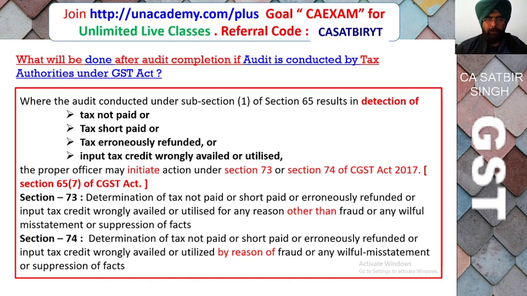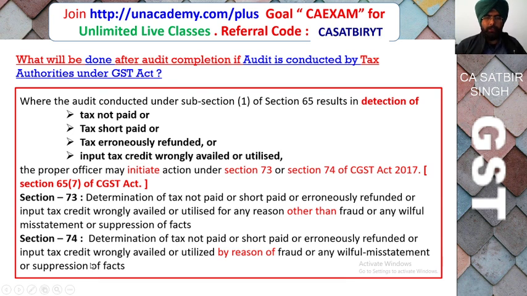What will be done after audit completion if audit is conducted by the tax authorities? So when the audit is conducted and there is a detection that tax is not paid by the person, or tax is short paid, or tax is erroneously refunded, or input tax credit is wrongly availed or utilized, then proper officer can take action under section 73 or under section 74.